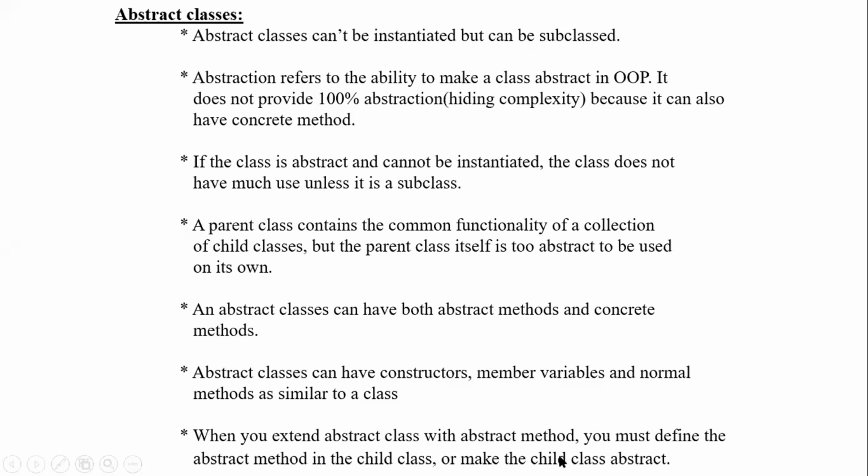So when you extend an abstract class with an abstract method, you must define the abstract method in the child class or make the child class abstract. If you are able to give a definition for all the methods, then it is fine, wonderful. If you are not able to give a definition for all the methods, and a few methods are still abstract, then you have to make even the child class abstract only. Are you clear with the points, clear with the introduction, and understood the overall idea of what is abstract? If you are clear with these points, then we will see a lab program quickly.